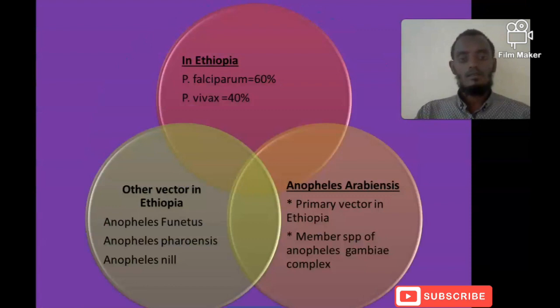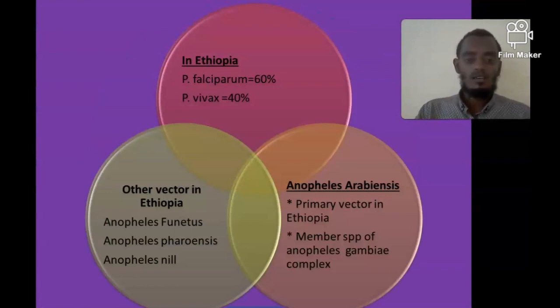It is very important to differentiate these vectors from all other types of Anopheles. In Ethiopia, Falciparum is the most common Plasmodium. It accounts for around 60%, and Vivax around 40%. When we see the vector, the Anopheles gambiae complex is the most important vector in Africa, and from this complex, Anopheles arabiensis is one of the members, and this Anopheles arabiensis is the primary vector in Ethiopia. The other is Anopheles funestus, and Anopheles pharoensis and nili are also found in Ethiopia.